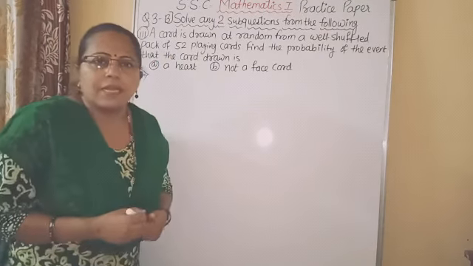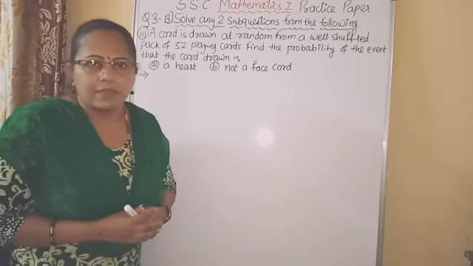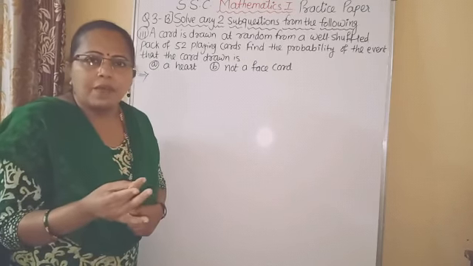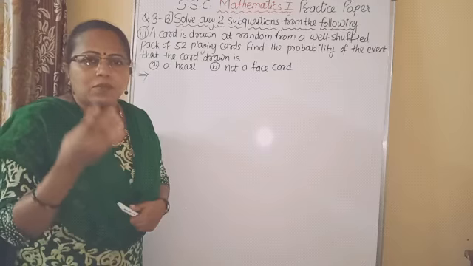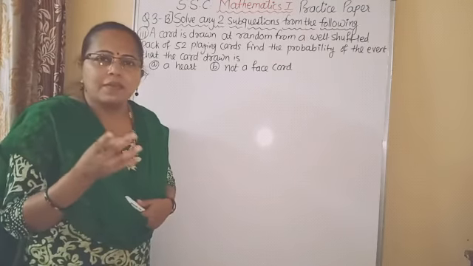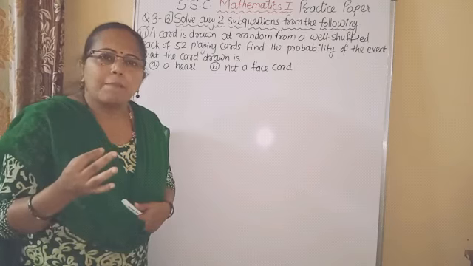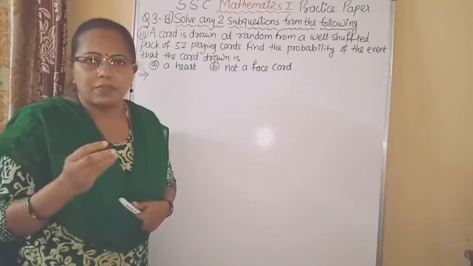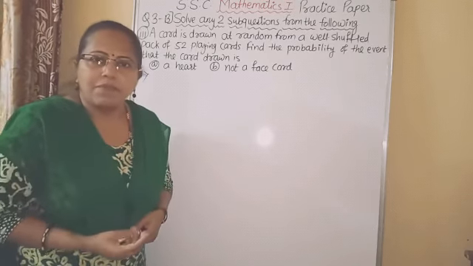As you know, there are 4 types of playing cards: heart, diamond, club and spade. Heart and diamond are red colored cards, spade and club are black colored cards, and each type has 13 cards. So 13 for the 52.